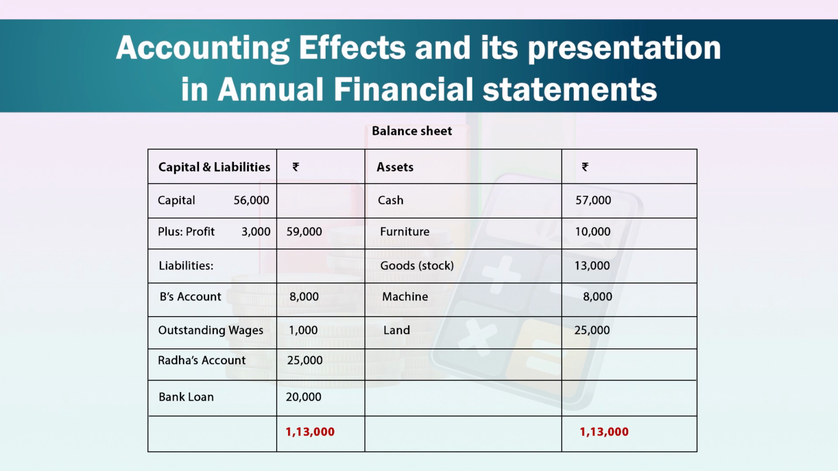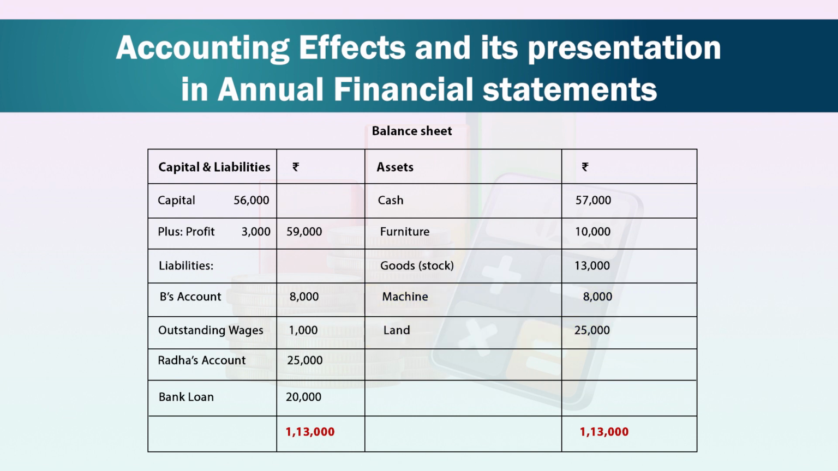We can see that total of cash is 57,000, which is shown on the asset side. Furniture rupees 10,000, again shown on the asset side. Goods, total of goods for the amount of rupees 13,000 is shown on the asset side. Machine 8,000 and land rupees 25,000.